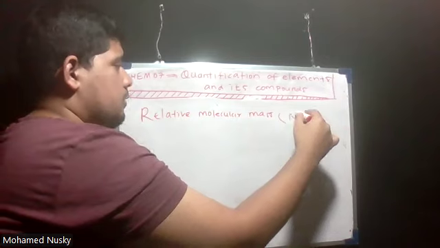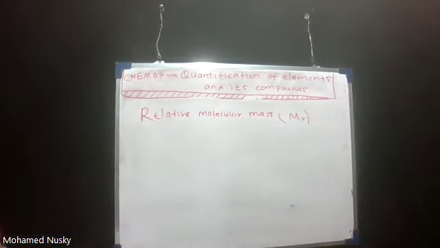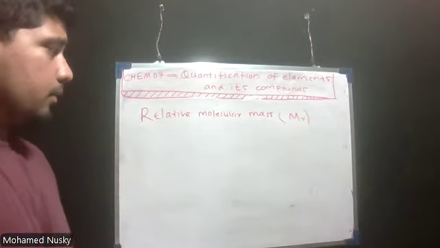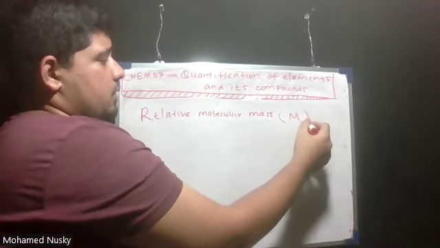The symbol they use is Mr. The symbol given in the textbook is capital M, simple r. It is a subscript.